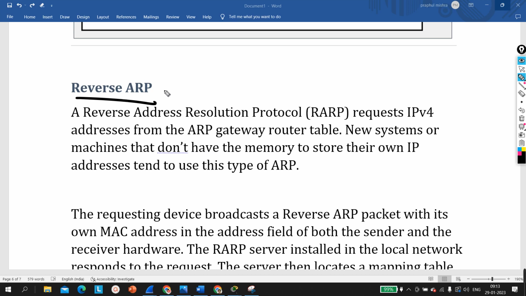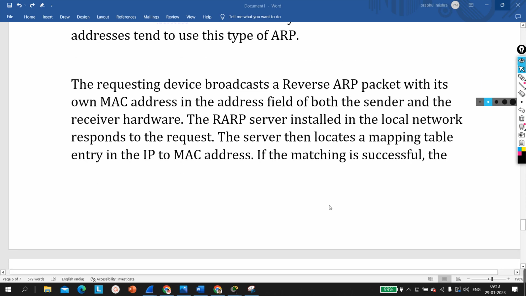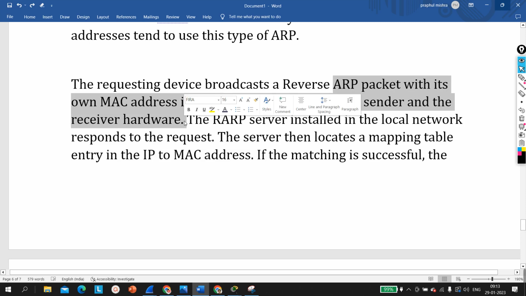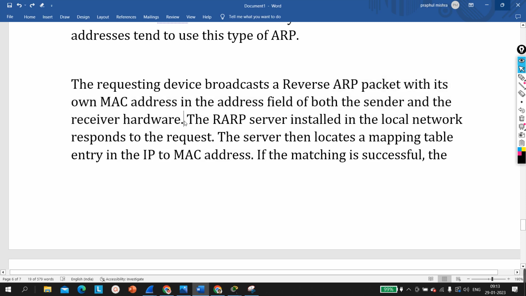Those types of machines will use reverse ARP to find their own IP address from their MAC address, okay. So the requesting device broadcasts a reverse ARP packet with its own MAC address in the address field of both sender and destination hardware. So both source MAC and destination MAC will be the MAC address of the sender device. The reverse ARP server installed in the local network responds to the request, right.